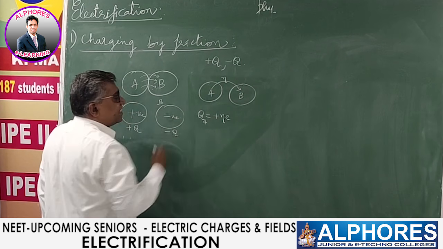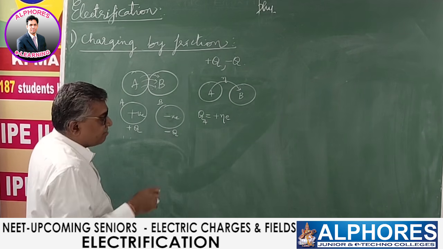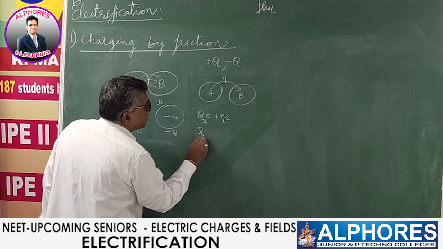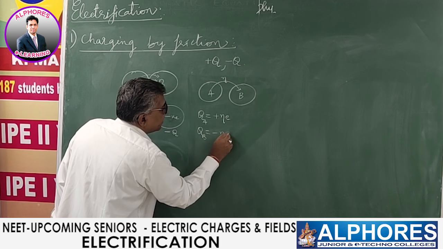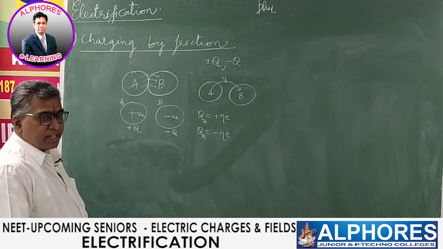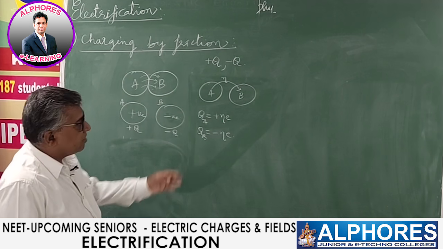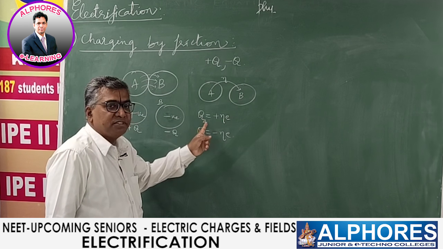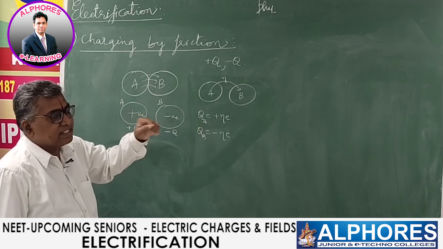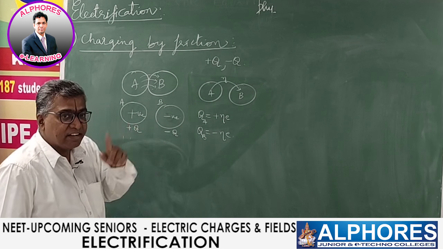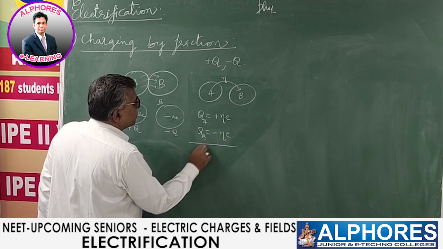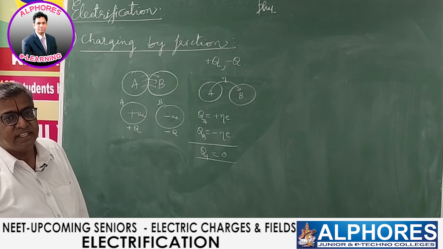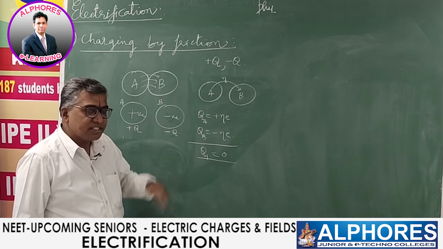Now B gains n electrons and has more electrons. It is now dominant in negative, so QB is minus Ne. Adding both, the total charge is zero. Charge is conserved. We started with no charge initially, and finally the total charge is equal to zero.